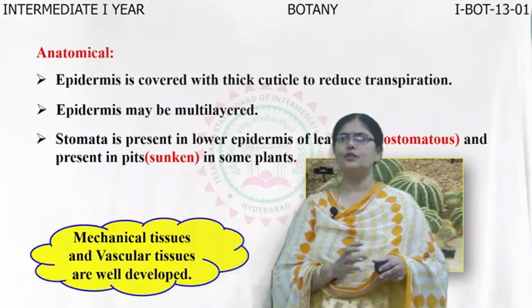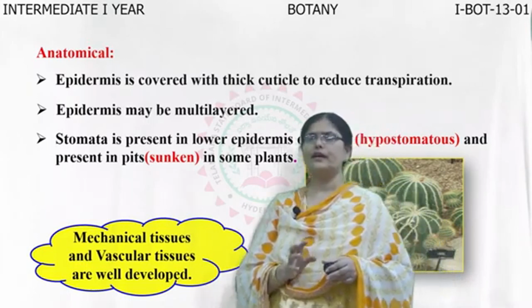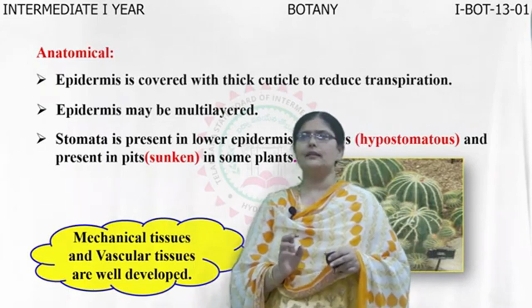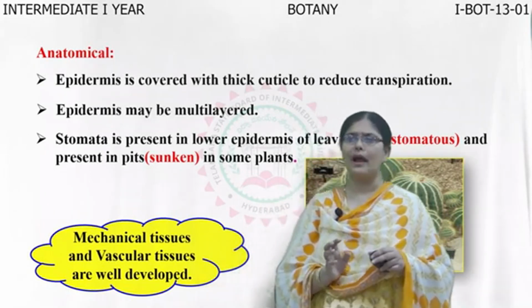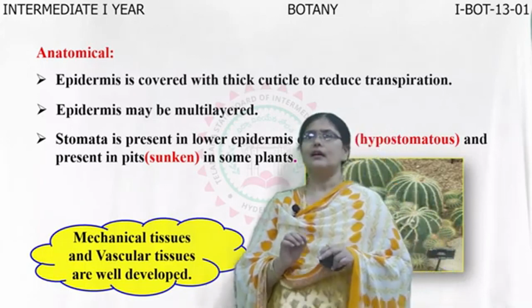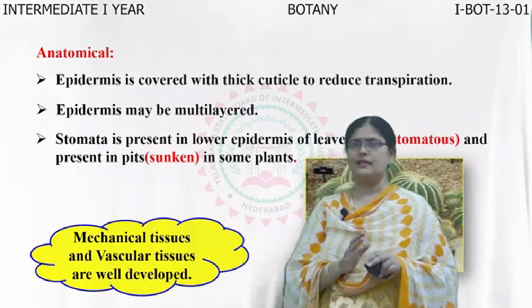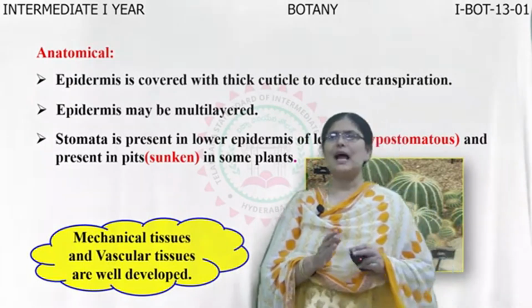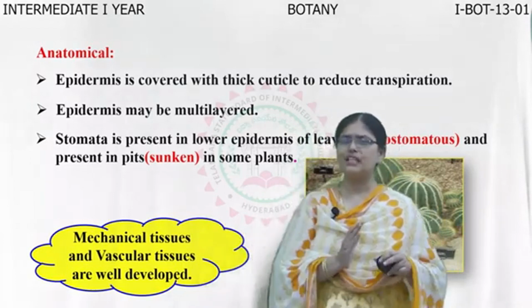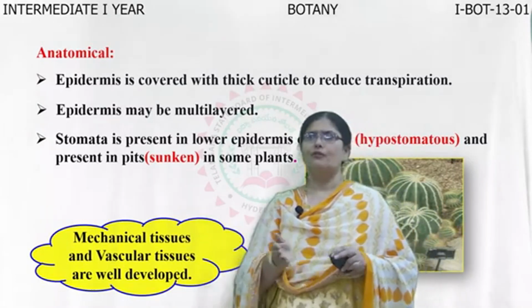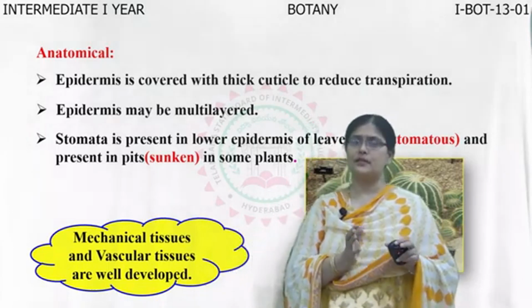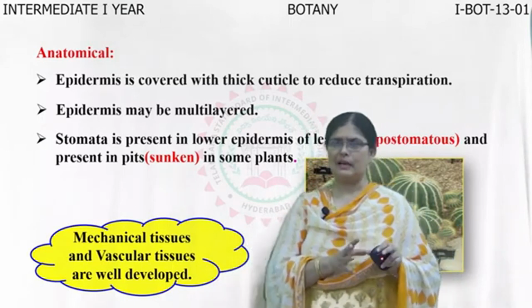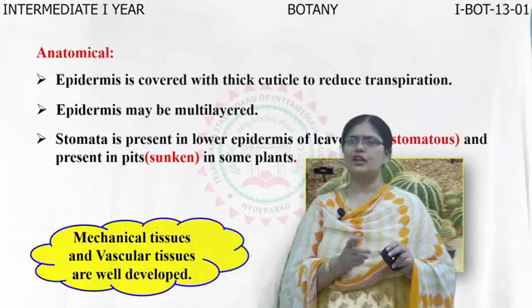So hydrophytes are those plants which grow in water. Mesophytes are the plants which have access to water upon the land and they grow on land. And the third type is the xerophytes which grow on land where there is very scanty or scarcity of water. So these are the three categories of plants, and we have seen the adaptations, both morphological as well as anatomical adaptations of these plants in relation to their environment. We found in hydrophytes, since they are always present in water, the root system is very poorly developed, stem is very slender and flexible, and leaves are ribbon shaped and thin.